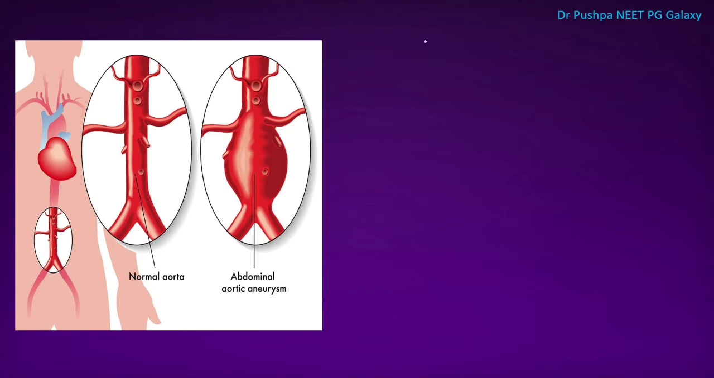So what is an aneurysm? Aneurysm means dilatation of a localized segment of the arterial system. It can be any artery, but I will be discussing the abdominal aorta, which is the most common. So this is a normal aorta and this one is an abdominal aortic aneurysm. So let's study abdominal aortic aneurysm.